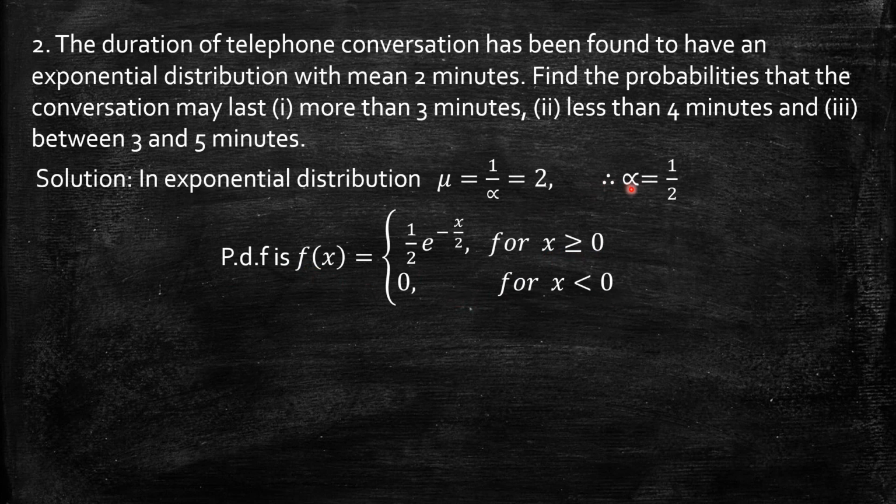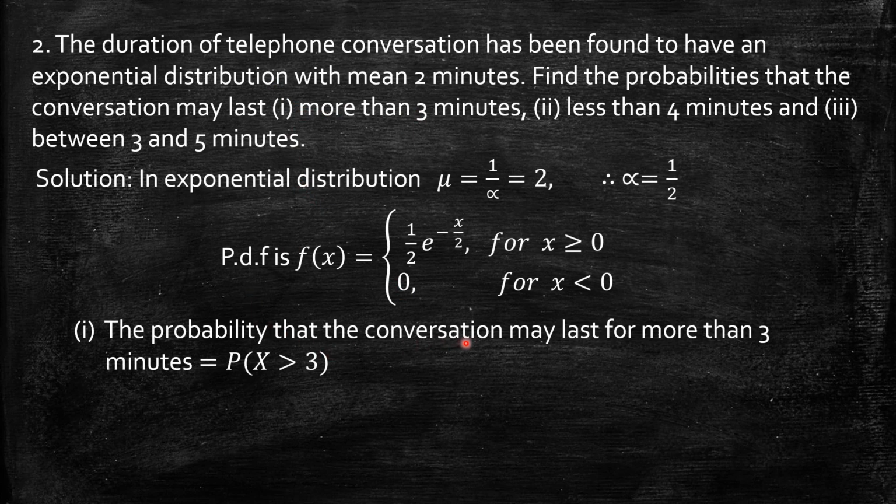So that alpha is already taken as 1 by 2. Substitute over here. That means f of x is 1 by 2 e power minus x by 2 for x non-negative, and for x negative, that is 0. Now I can go for finding the probabilities.